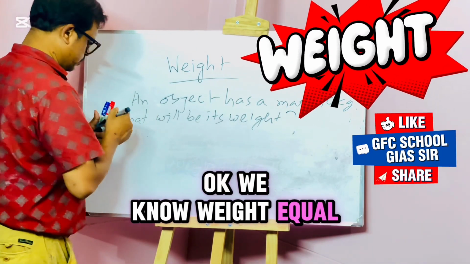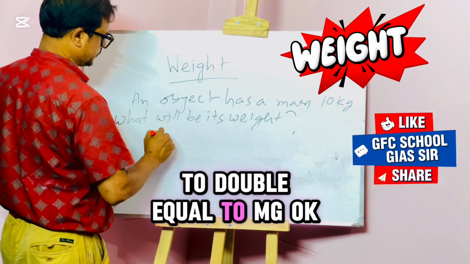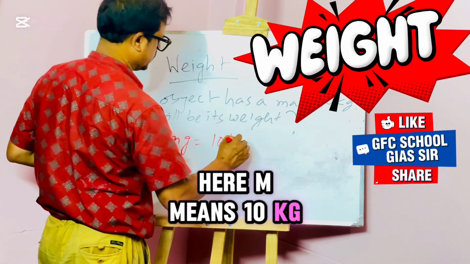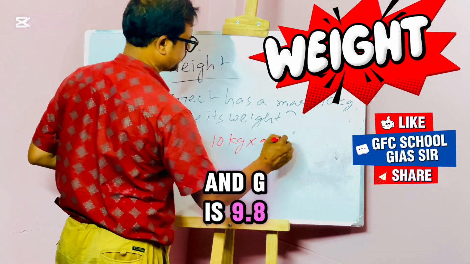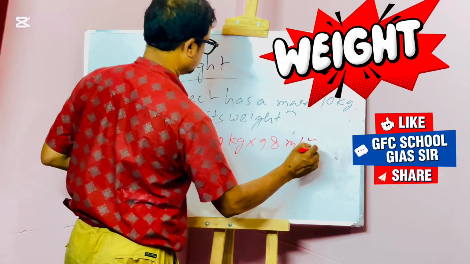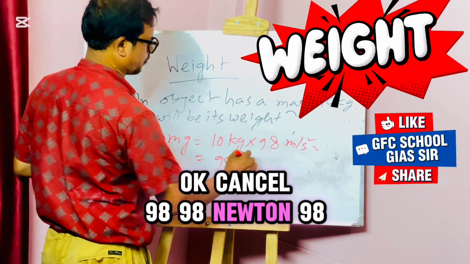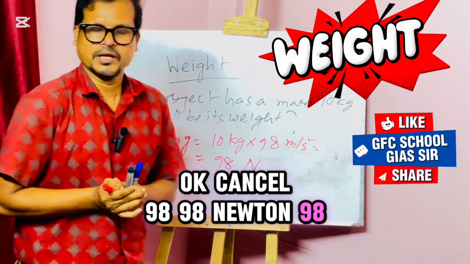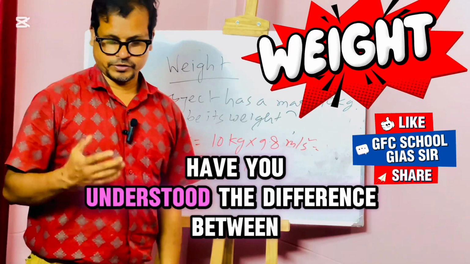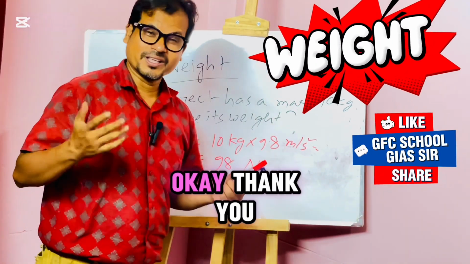We know W equals mg. Here m means 10 kg and g means 9.8 meters per second squared, about 10. Answer: 98 Newton. 98 is the weight, but the mass here is 10 kg. Have you understood the difference between weight and mass? Okay, thank you.